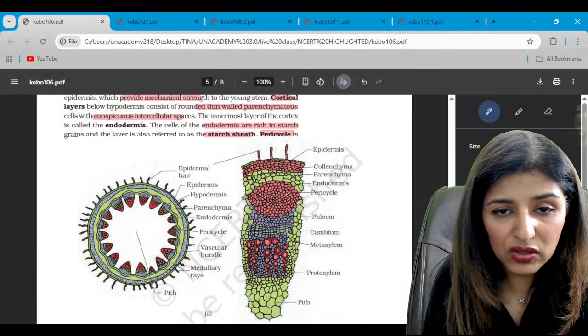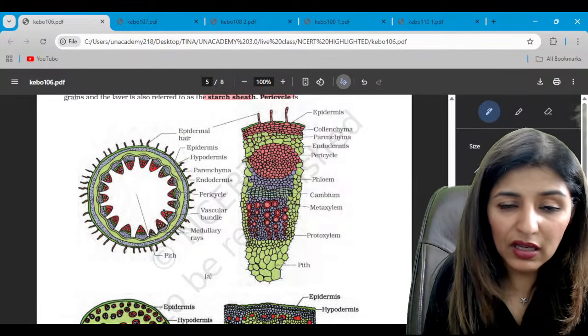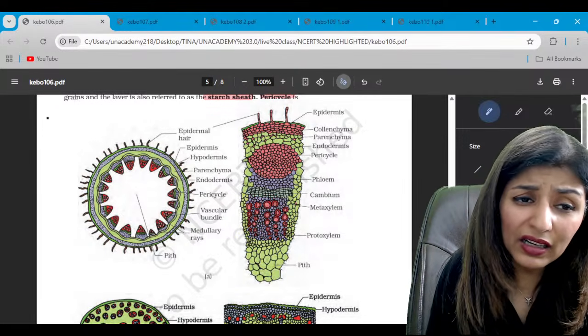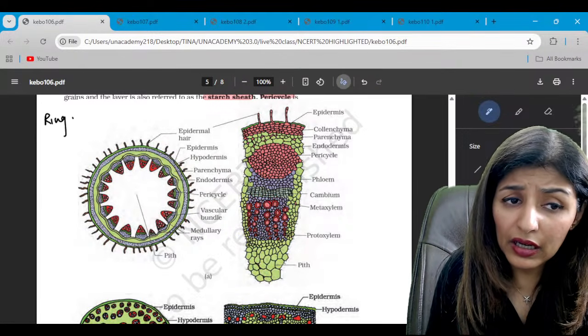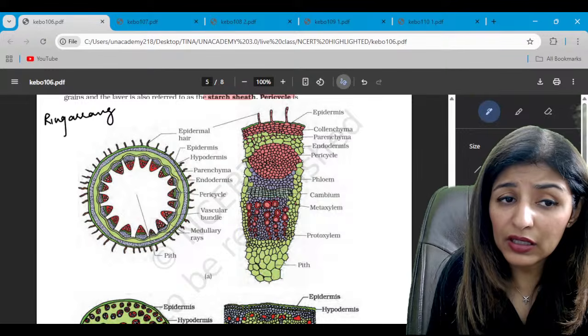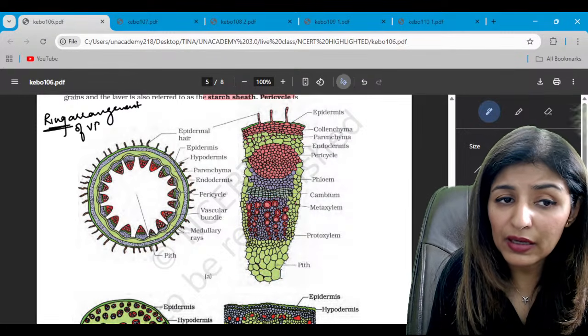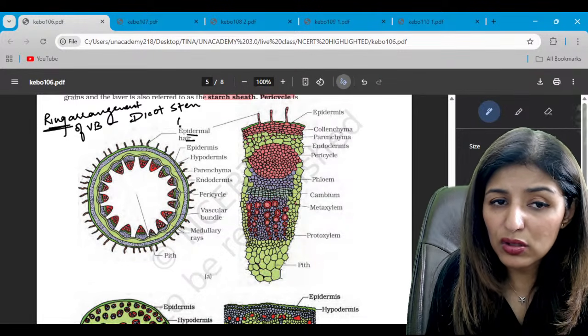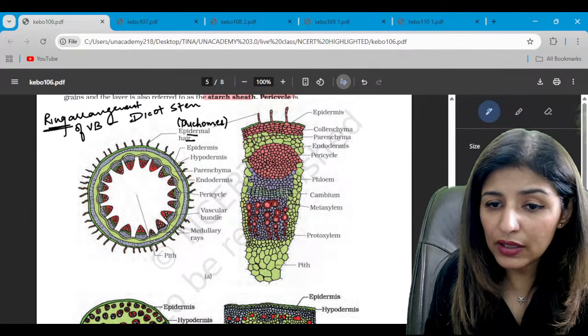Next is the structure of dicot stem. See, again, will you be able to identify the diagram? Characteristic ring arrangement of vascular bundles. Ring arrangement of vascular bundles is a characteristic of dicot stem. Yes or no? So these are epidermal hair, also known as trichomes. Do we see them multicellular here?